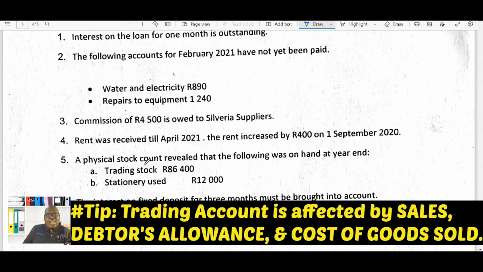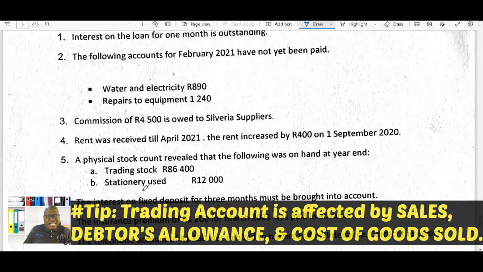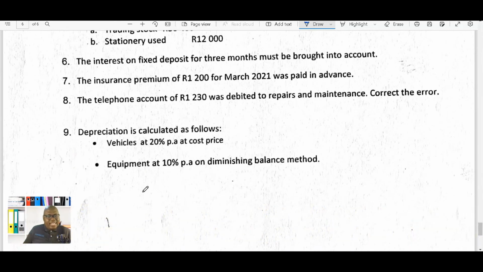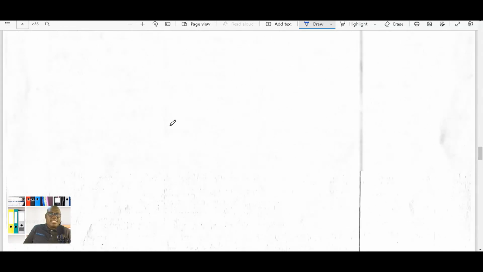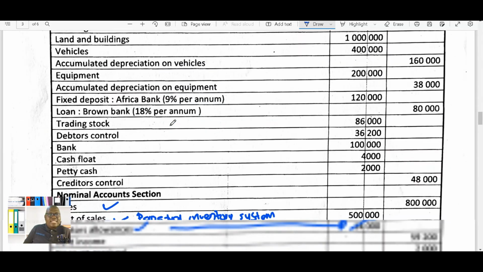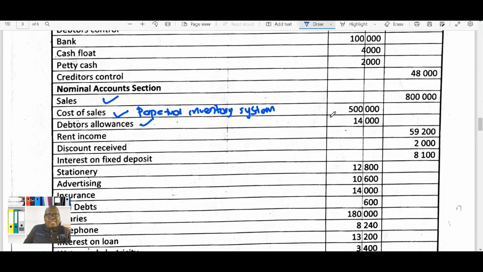And even our trading stock at the end of the year will not affect that cost of sales, because why? We are using a perpetual inventory system, and this means that cost of sales has been updated because there was nothing that was returned, so it's up to date. Okay, so there's nothing that has got an effect on our cost of sales. So in terms of cost of sales, we are going to take it as it is from the trial balance, and you will realize that cost of sales has got a debit balance. So this means that when we record cost of sales, we are actually supposed to put it on the debit side of the trading account. So we're quickly going to do that.